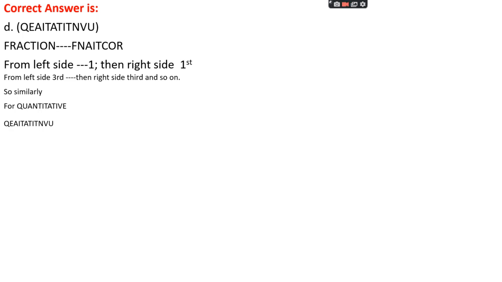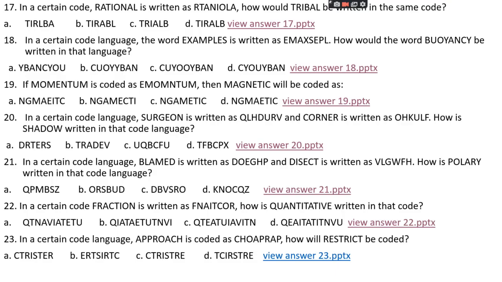That is left side first position Q, right side first position E, left side third position A, right side third position I, left side fifth position T, right side fifth position A, and then again left side seventh position T, right side seventh position I, and then left side ninth position N, right side ninth position V. So the right answer is QUAITATITNVU.